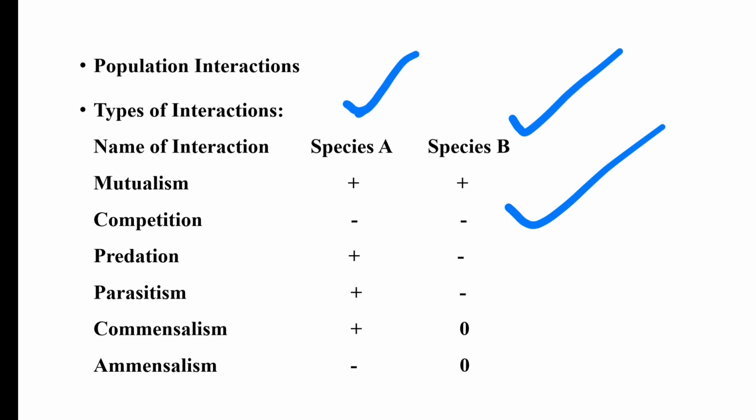Then competition. In case of competition, they compete with each other for limited food or space. So both are affected negatively. Then predation, when one consumes or eats another, and one is the predator, another one is the prey. So only one individual gets the benefit and the other one gets harmed. Here one is positively affected, one is negatively affected.